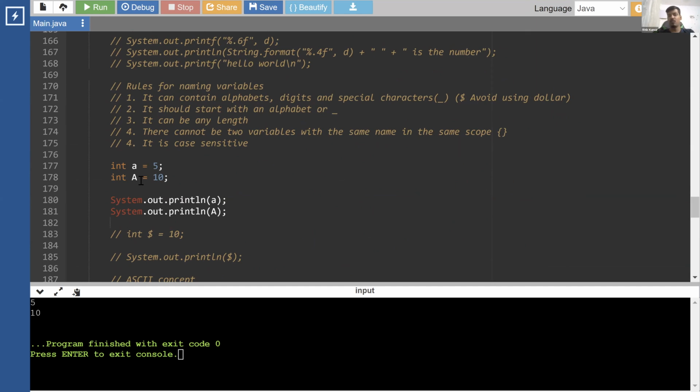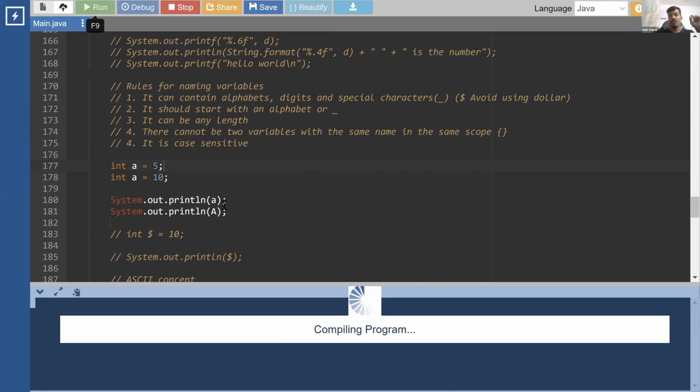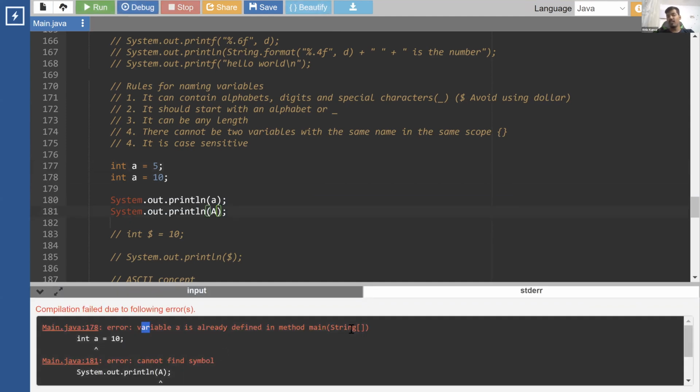I cannot have two variables with the same name. So what is going to happen if I put two variables with the same name? We are going to get an error. What's the error? Variable A is already defined in method main. So you cannot create one more variable over here. It is also telling you where it is defined, where you have created this, inside this main, right? So you cannot create one more variable with the name A over here.